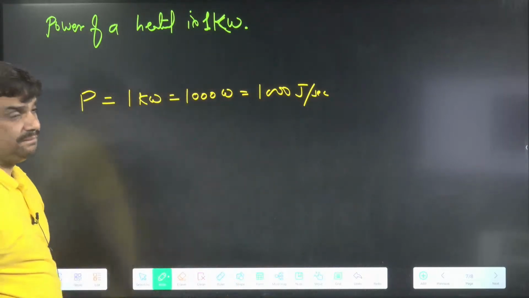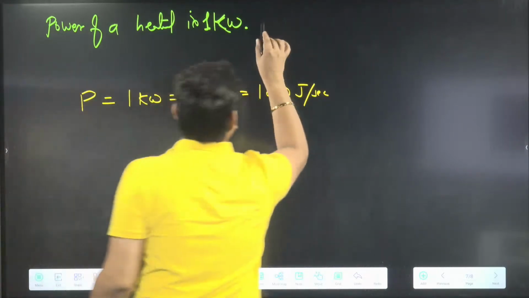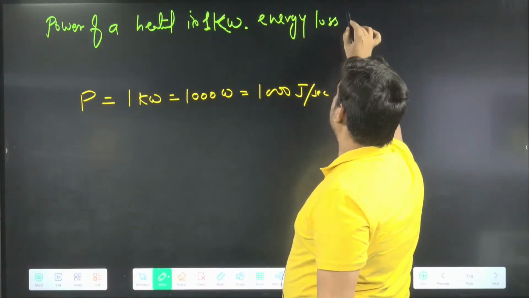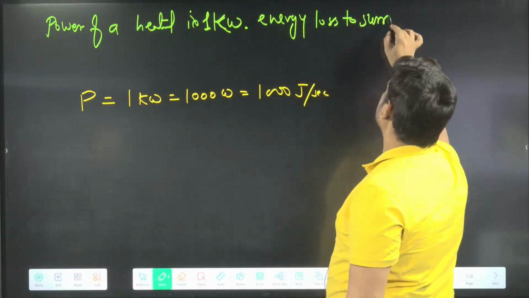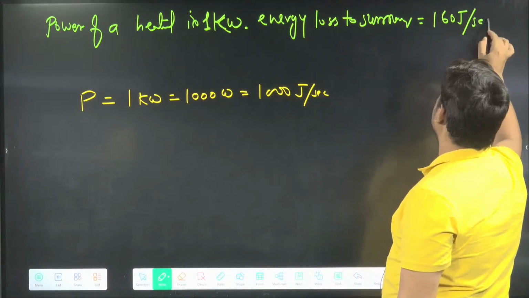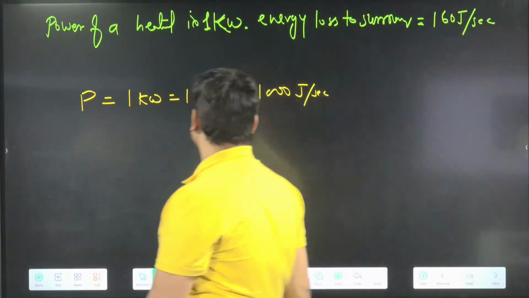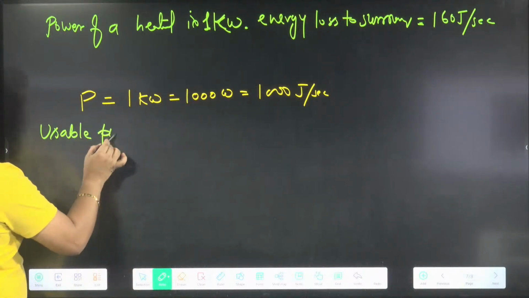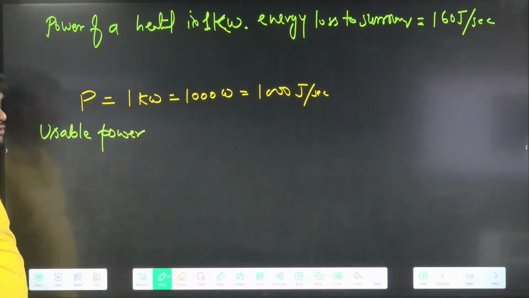So now we can say that the energy loss to the surroundings is 160 joule per second. Energy loss is given as 160 joule per second. So in this case, usable power: one question I will take on efficiency also.